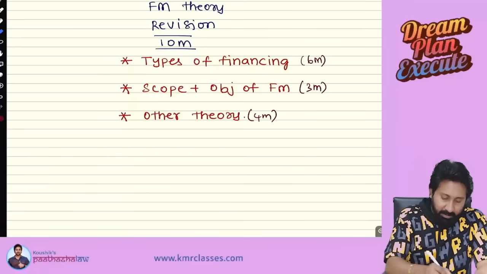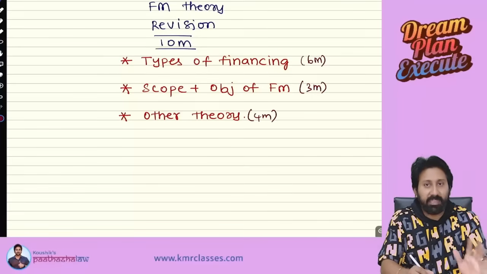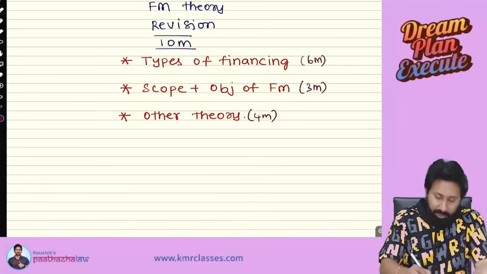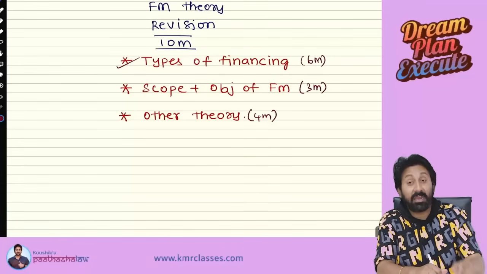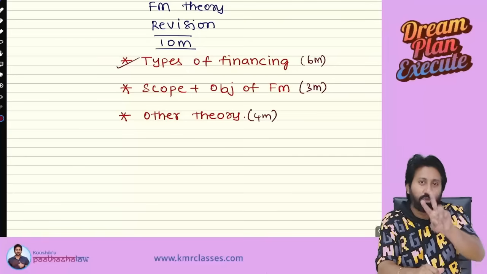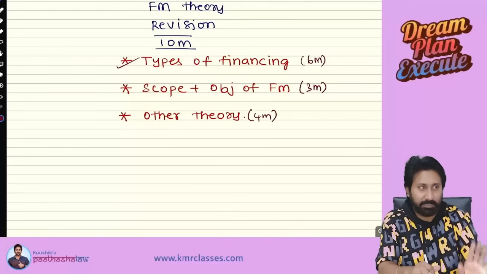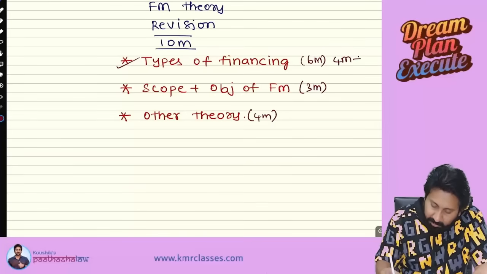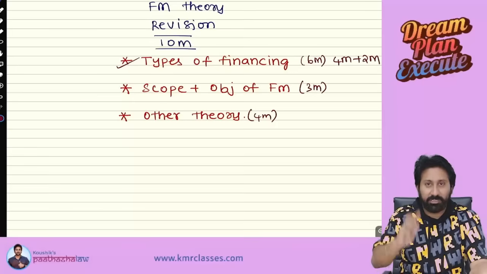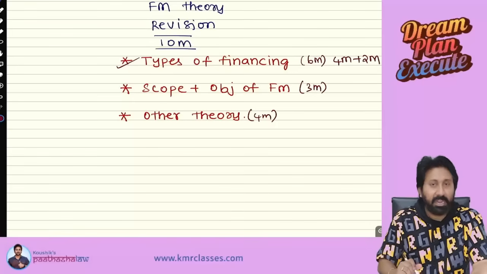First one, there are 3 important theory areas. In that, 2 are extremely important. One is the types of financing. A 6 marks question will come. They can ask a 4 marks and 2 marks, or 2 3 marks, or directly one 6 marks question. Okay, generally how they are asking is 4 marks and 2 marks. They are asking 2 questions in that particular area, types of financing.